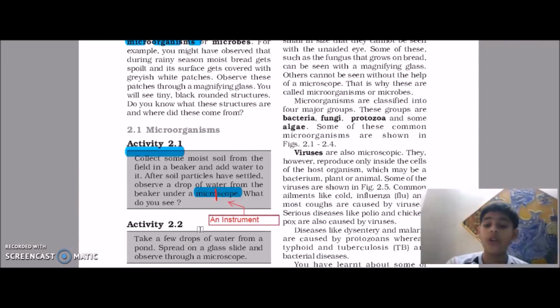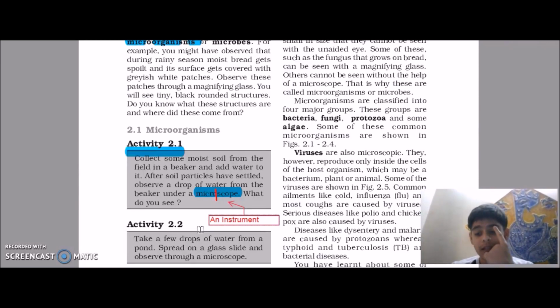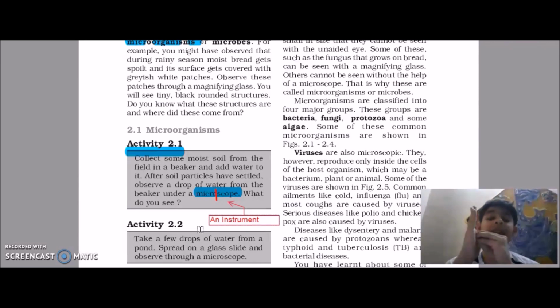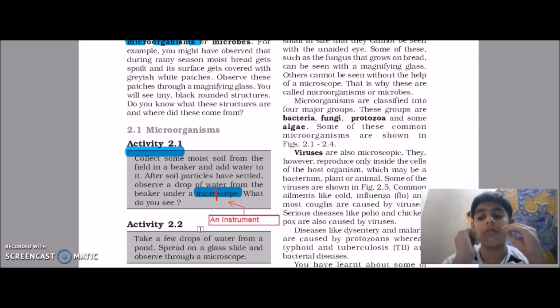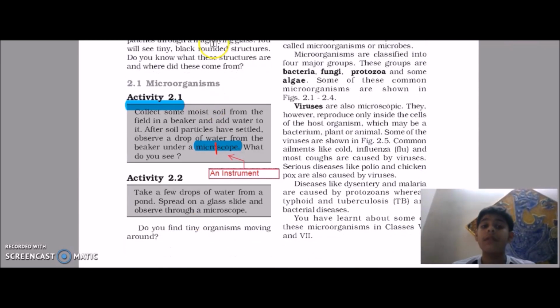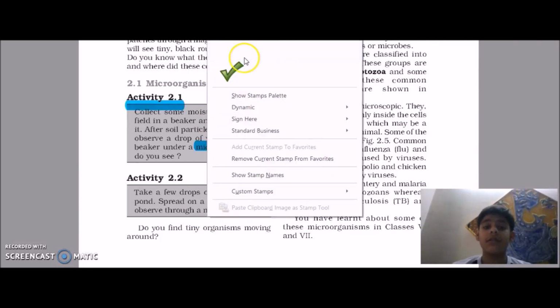If you want to see microorganisms, they can't be seen with naked eyes like that. Can you see my microorganisms over here on my hand? No, you are just seeing my palm. But if you see it with the microscope, the instrument will make you see 1,000 crores, millions of microorganisms on my hand. That's impressive, you know.